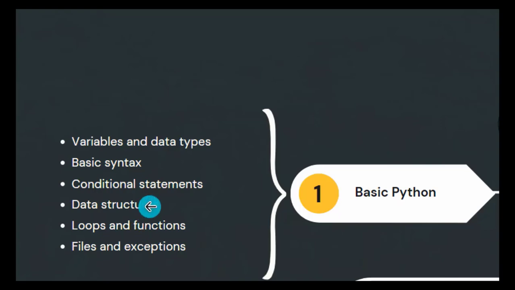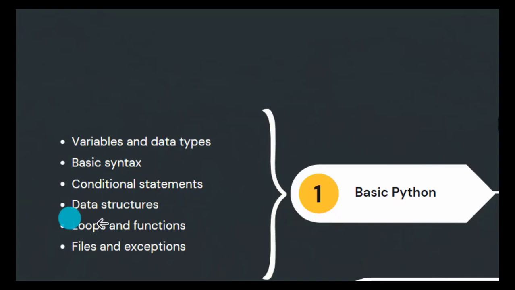You need to understand these 4 data structures of Python. If it comes to, for example, linked lists, those advanced things, you don't need them. You only need to understand list, dictionary, set and tuple.